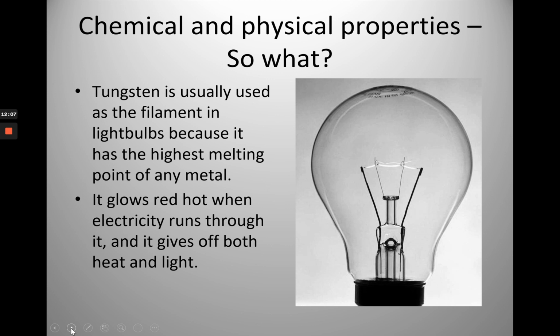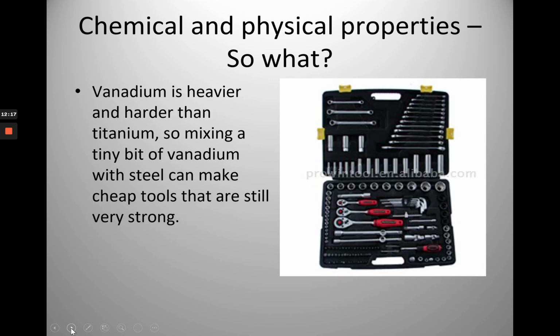It glows red when hot, when electricity runs through it, and it gives off both heat and light. So really understanding these physical and chemical properties enables scientists to make the best decision about what metal they should be using in whatever they're working on, or whatever they're trying to make.